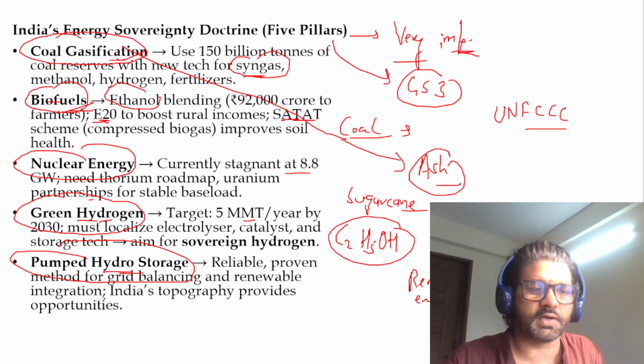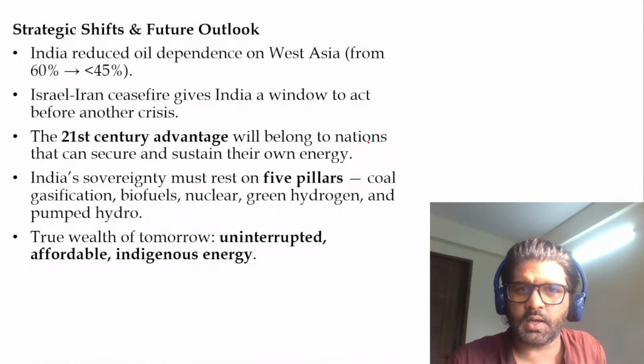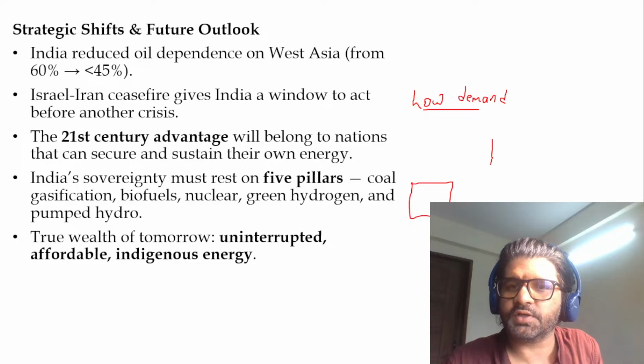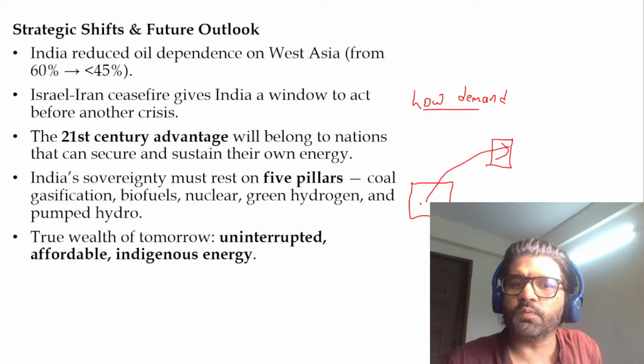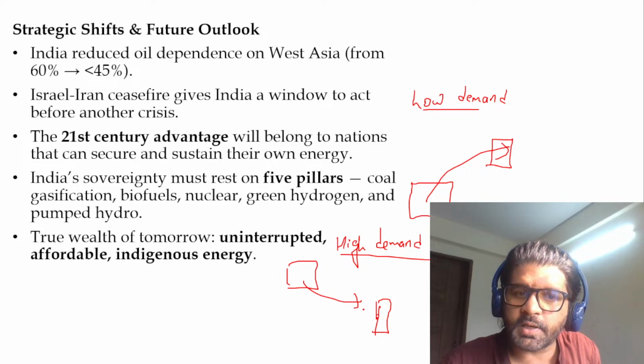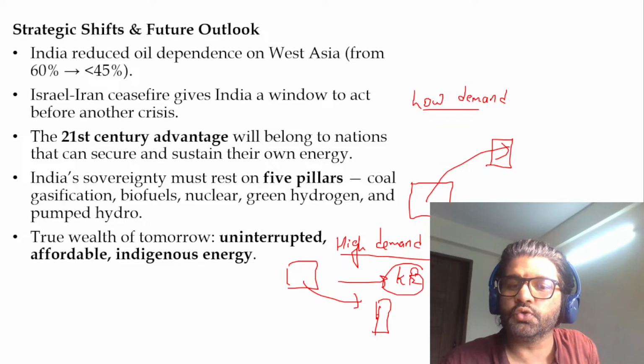So this is about hydroelectricity generation. Generally, what happens when you have low demand? There is something called a lower reservoir and something called an upper reservoir. When there is low demand, you pump water from the lower reservoir to the upper reservoir. Then when there is high demand, you release this water from the upper reservoir to the lower reservoir. Because it is coming from upper to lower, the kinetic energy will be very high. That will be used to rotate a turbine.